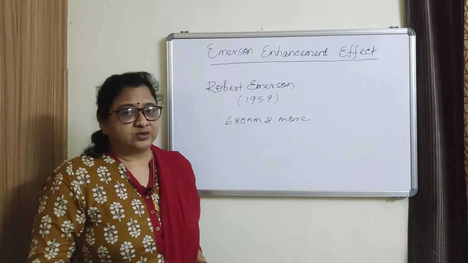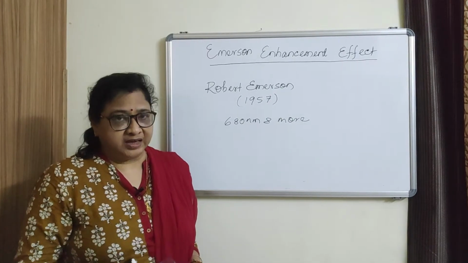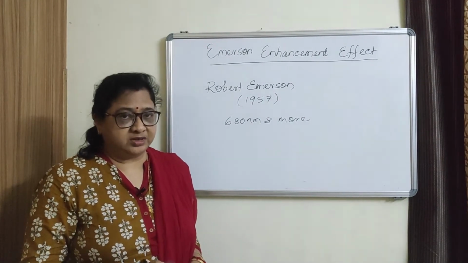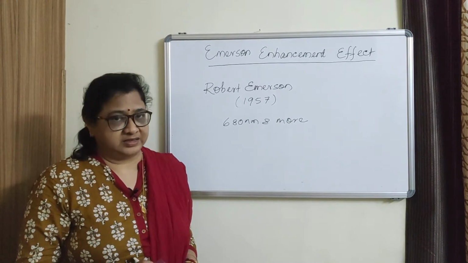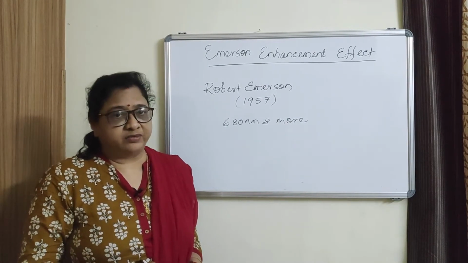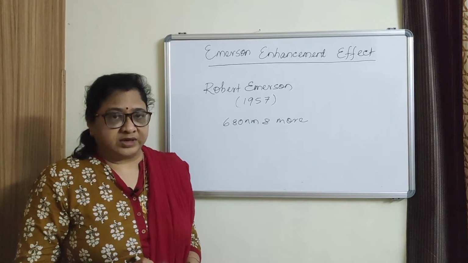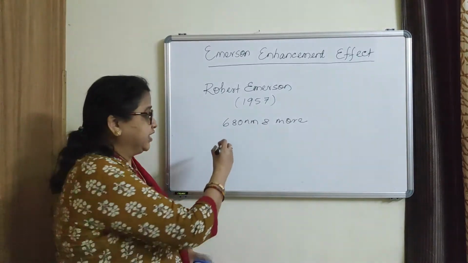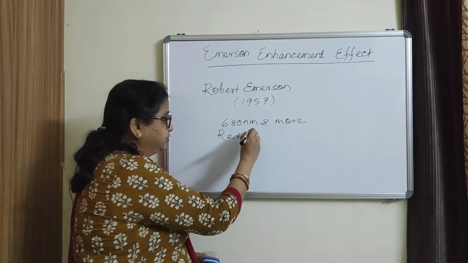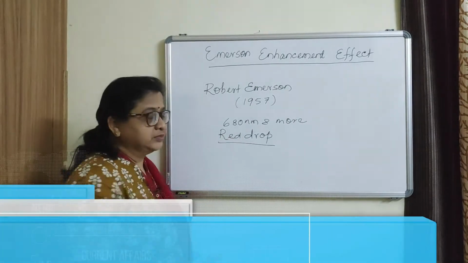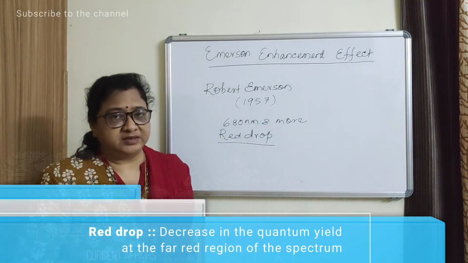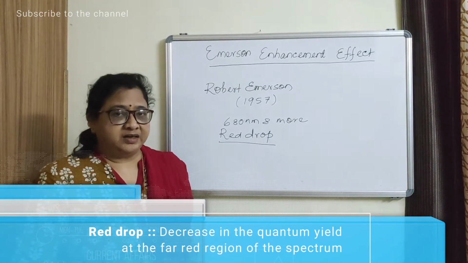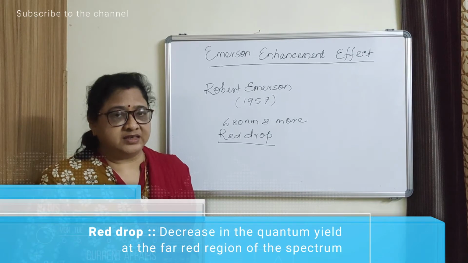This decrease of photosynthetic yield or quantum yield at the far red region is known as red drop. So red drop is the decrease in quantum yield at the far red region, that is at 680 nanometer.